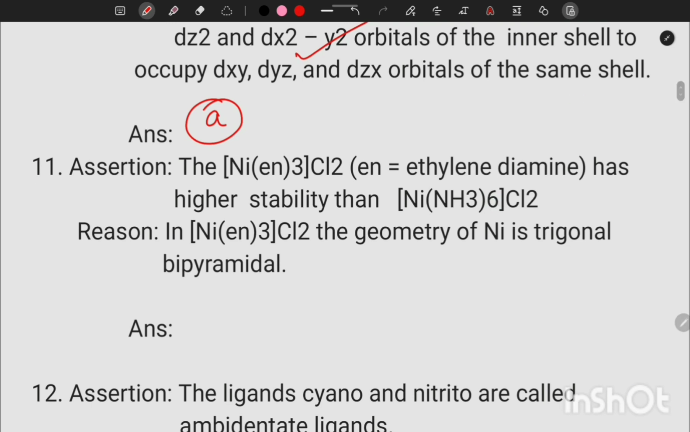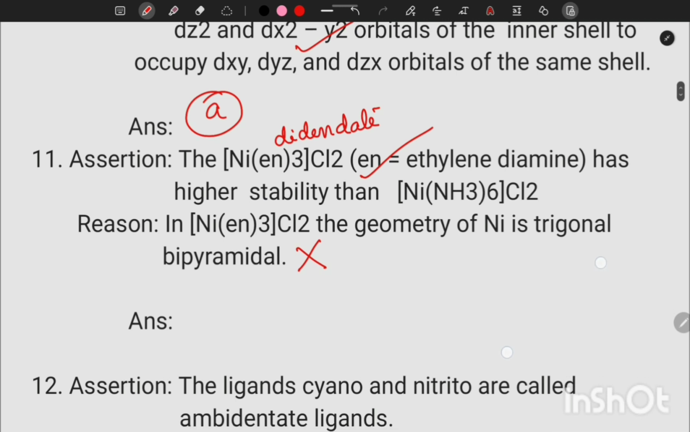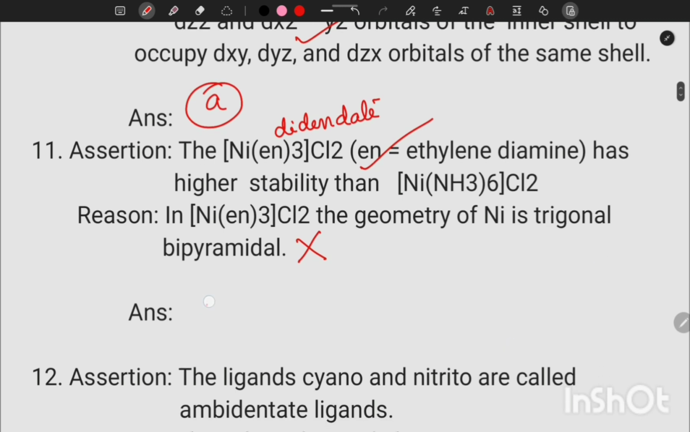Next one. [Ni(en)3]Cl2 has higher stability than [Ni(NH3)6]Cl2. The statement is correct because we know en is a didentate ligand. Didentate or polydentate ligand or chelate ligand form more stable complexes compared to complexes with the unidentate ligands. In [Ni(en)3]Cl2, the geometry of nickel is trigonal bipyramidal. That is wrong. So assertion correct and reason wrong. Our option is C.